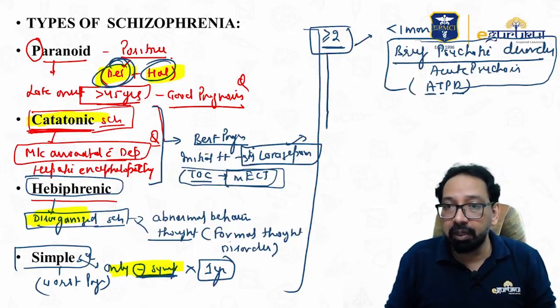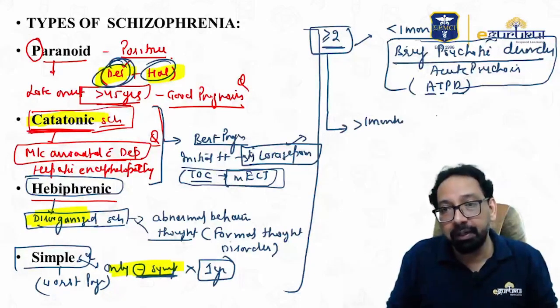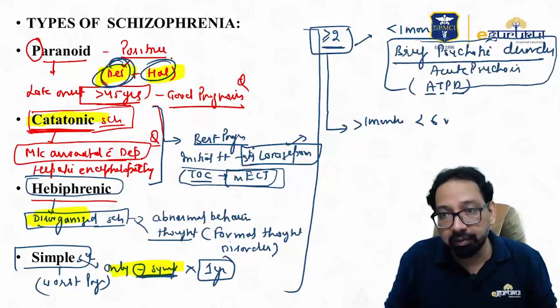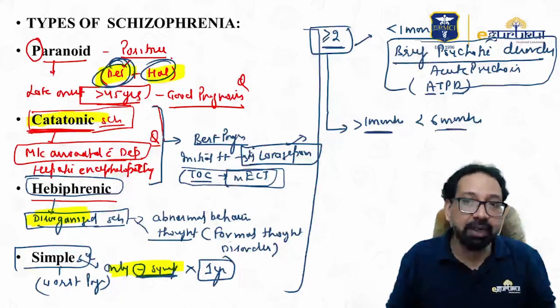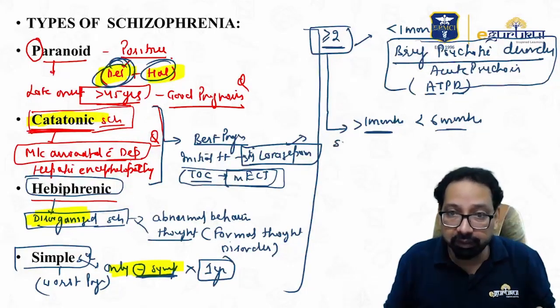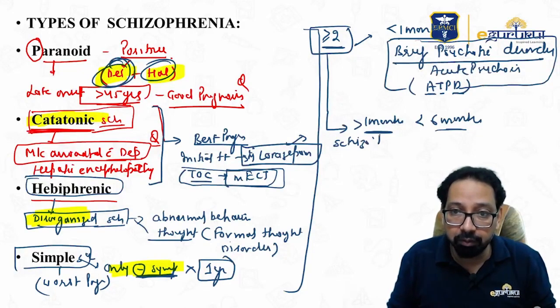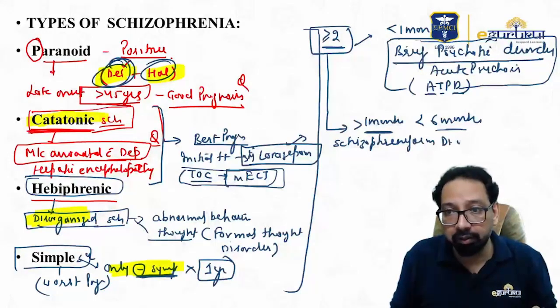If these symptoms are present for more than 1 month but less than 6 months, then it is schizophreniform disorder.